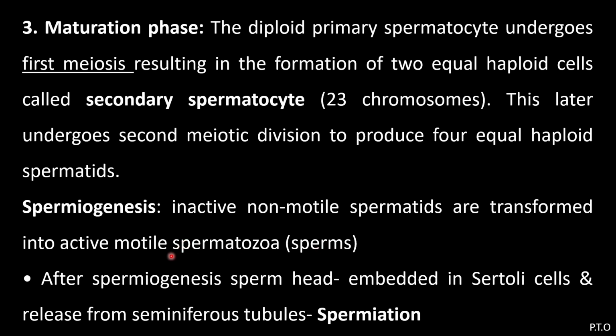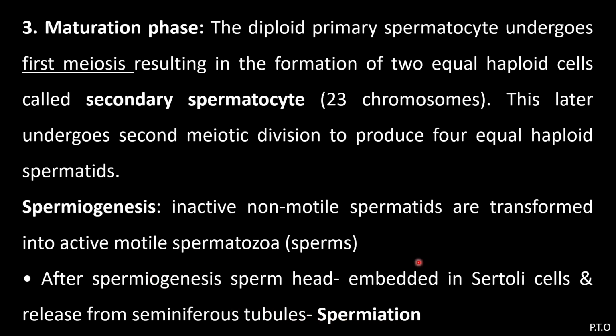So the inactive non-motile spermatids are converted into active motile spermatozoa, and it is called spermiogenesis. After spermiogenesis, the sperm heads are embedded in Sertoli cells and released from the seminiferous tubule, and it is called spermiation. Spermiation means that after spermiogenesis, the sperms are released from the seminiferous tubule.